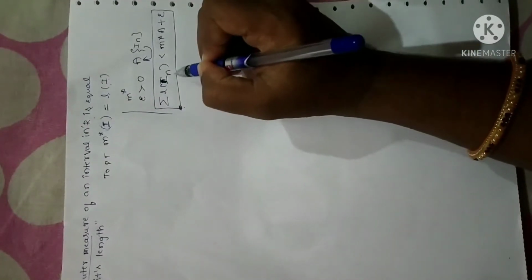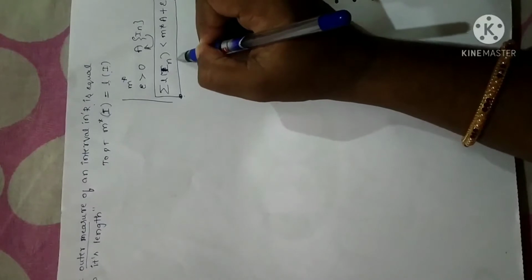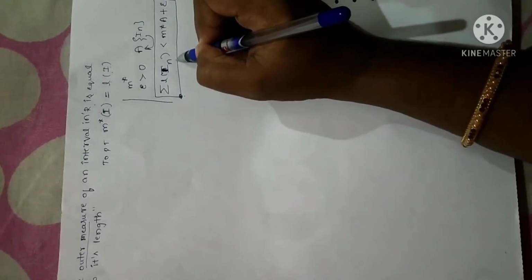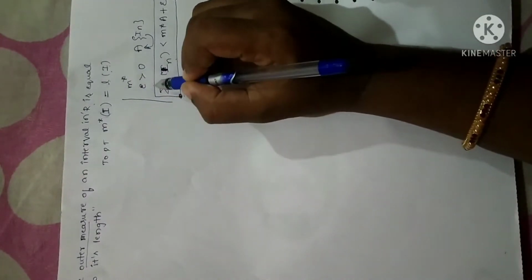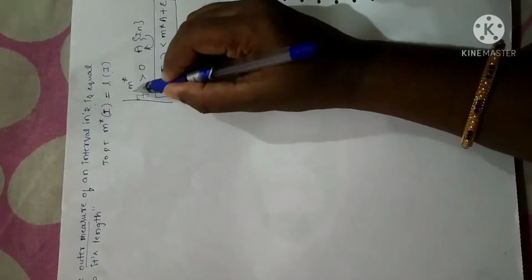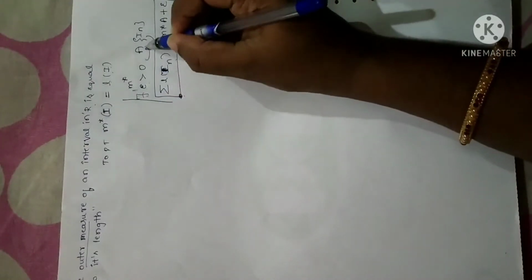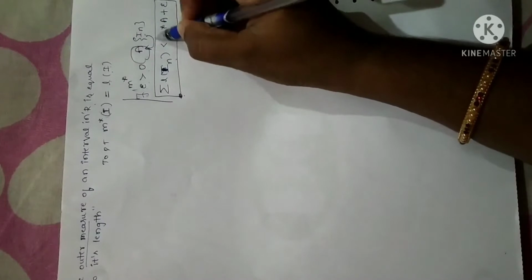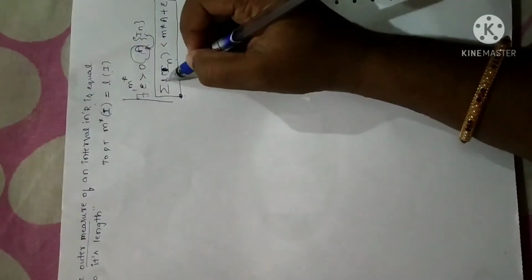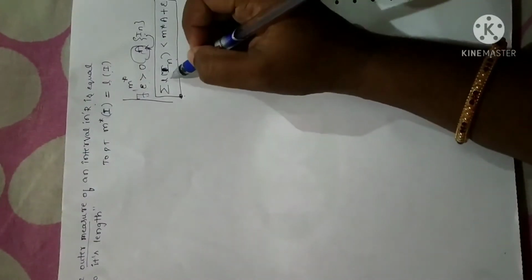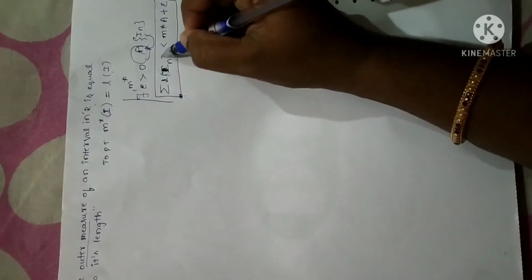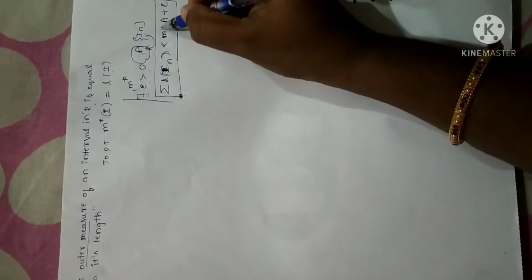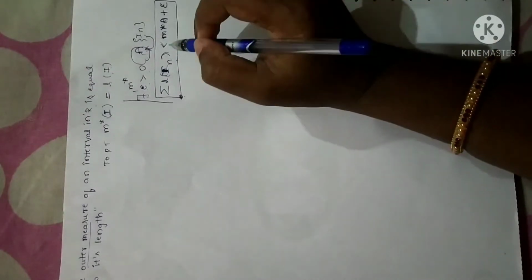This property I have explained clearly in property 7 of outer measure. So if m star is an outer measure, then there exists, for epsilon greater than 0, for any open set A and In any interval in that open set, the summation of the lengths of the open intervals is less than the measure of the open set A plus epsilon. Fine. You just remember this property.